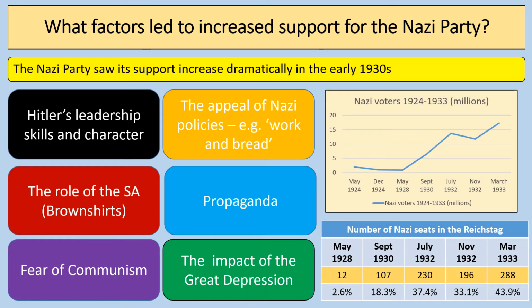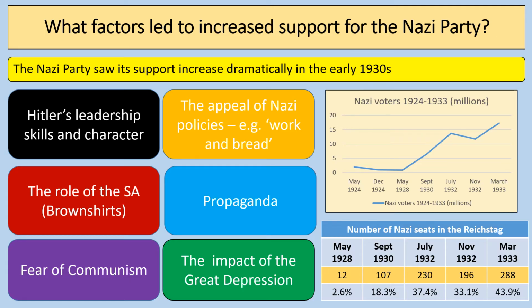So one of the big questions to think about is what factors led to increased support for the Nazi Party. So firstly, the starting point is to think about what this actual support looked like. So you can see there in the bottom right hand corner, it tells you what percentage of votes the Nazis were getting between 1928 and 1933, and crucially how many seats they were winning in the Reichstag. And you can see that the seats rose from 12 in May 1928 to 107 in September 1930, and in July 1932, 230 seats.